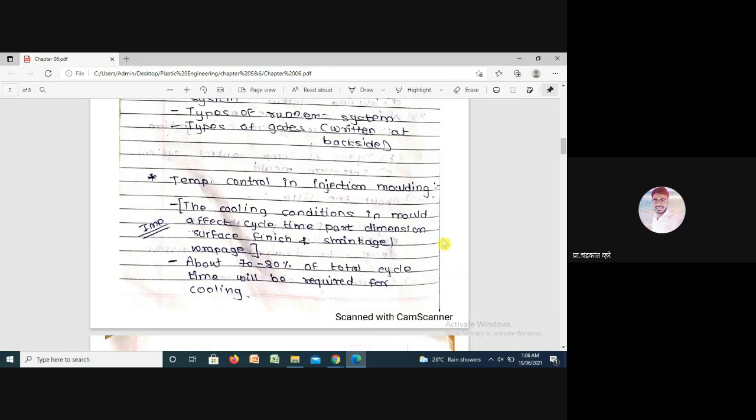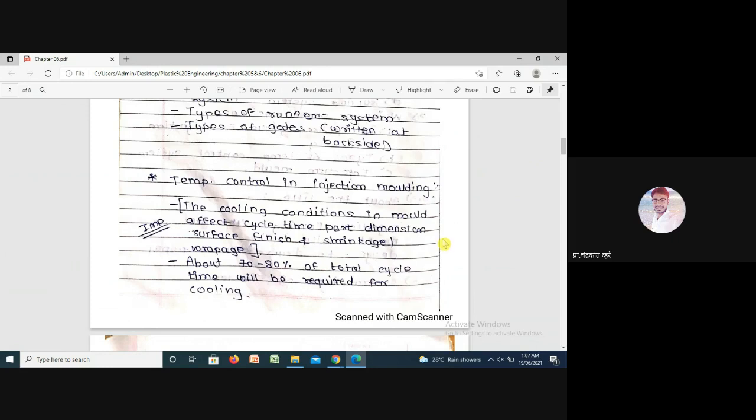As we know, temperature control and cooling, these two parameters, are very important for the quality of the molding.